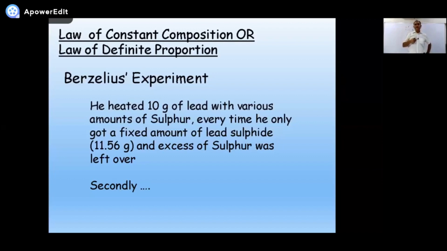What he did, he took 10 grams of lead. 10 grams of lead will require a fixed value of sulfur. Okay? But each time he got the same quantity again and again, 11.56. The surplus amount of sulfur was all wasted, not used. This is a little bit confusing. Read it again and again. If not, leave a message. I will explain it again to you tomorrow.